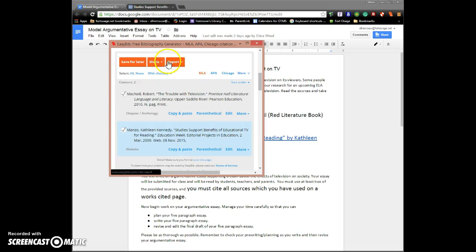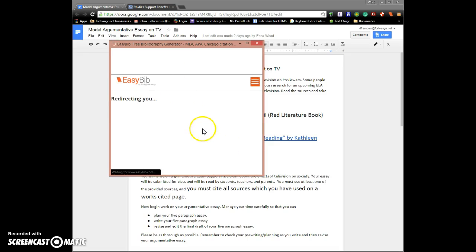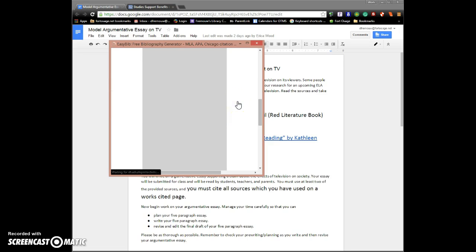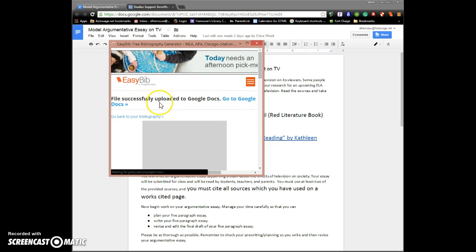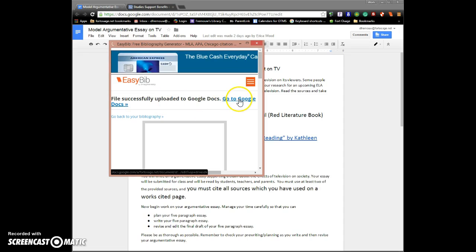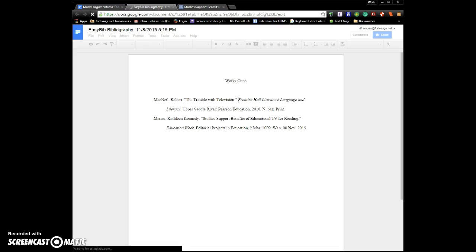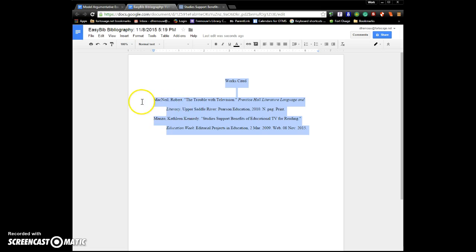We're going to assume that these are the only 2 sources we're using, and now we're going to create our actual works cited page. To do that, we'll click Export, Save to Google Docs. This will create a document for you that is already formatted correctly in alphabetical order in your Google Drive. Once it's successfully created, it will give you a link to go to Google Docs. Now you have your works cited page completely done. It is completely formatted, it is alphabetical, and all you have to do is copy it, or Control-C, and paste it onto the very last page of your argumentative essay.